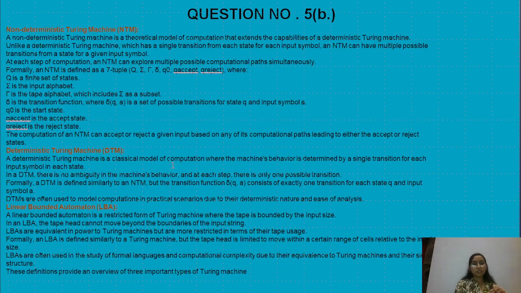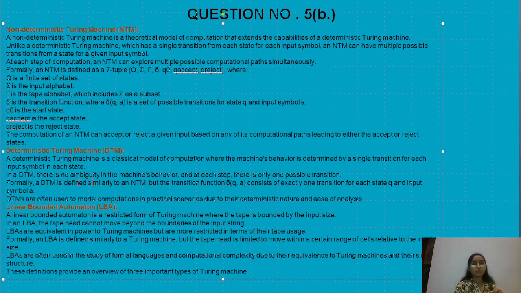Now let's see what a deterministic Turing machine is. The non-deterministic Turing machine was a theoretical model, whereas the deterministic Turing machine is a classical model, in which the machine's behavior is determined by a single transition for each input symbol in each step.